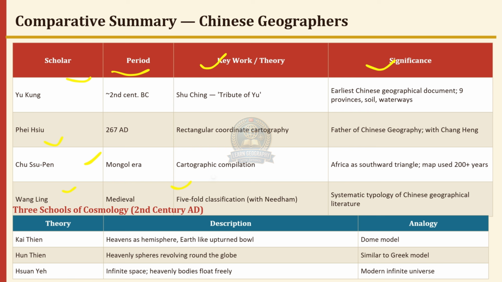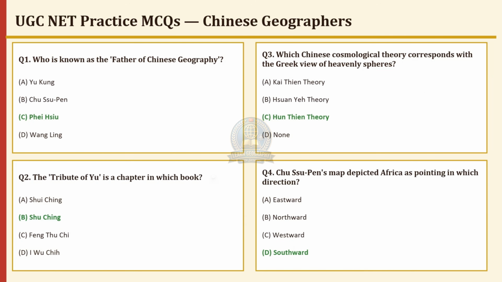Three schools of cosmology, 2nd century AD: theory, description and analogy. Kai Tien, heavens as a hemisphere, Earth like an upturned bowl, dome model. Hun Tien, heavenly spheres revolving around the globe, similar to the Greek model. And Suan He, infinite space, heavenly bodies float freely, like the modern infinite universe.